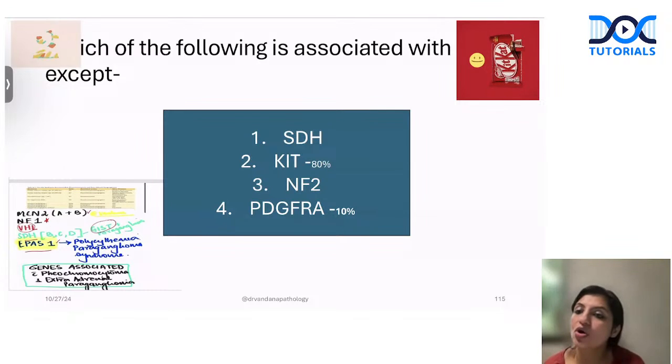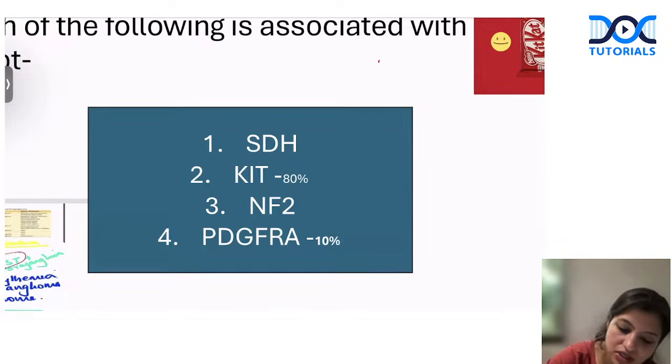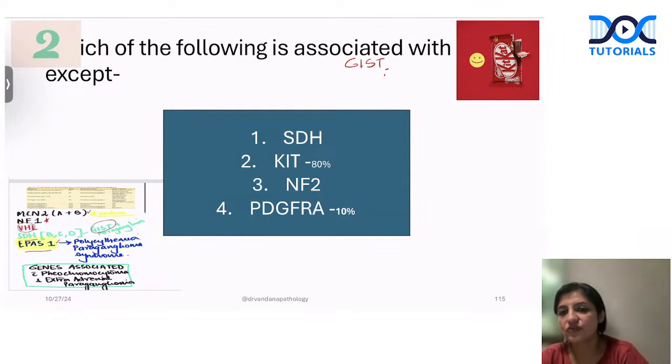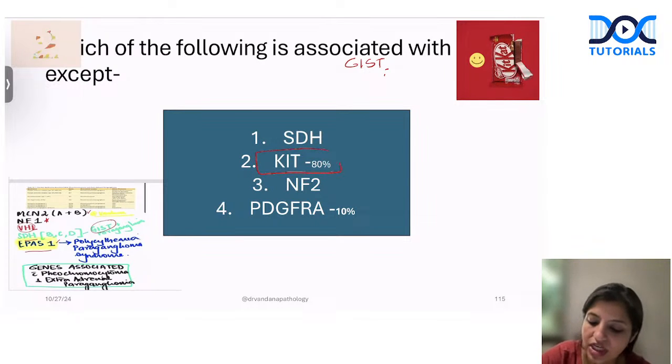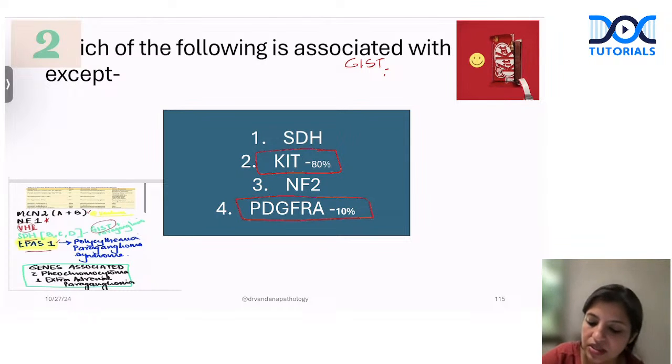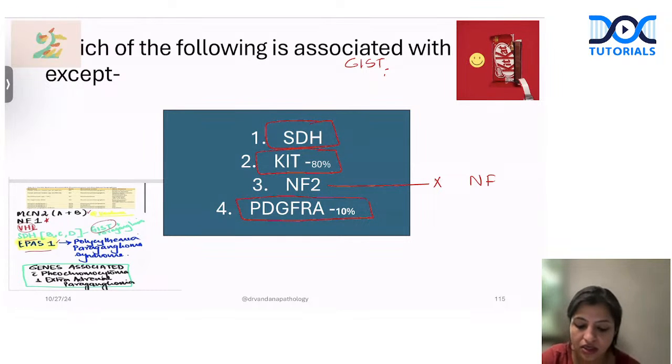If you recall the 2024 INI CET, this was the question which was changed: which of the following is associated with GIST, except? So we have already talked about this. KIT is associated with 80% of the GIST. PDGFRA is associated with 10%, and SDH, an oncometabolite, is also associated with GIST. NF1 is basically not associated with GIST, but NF2 is also not associated.